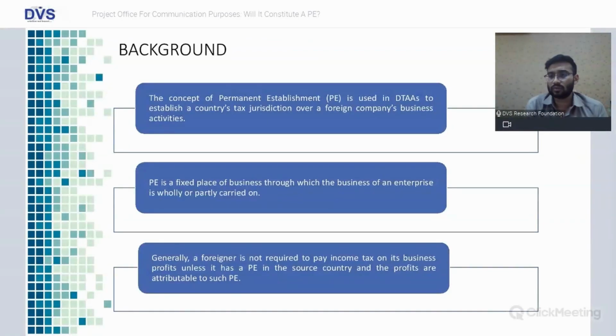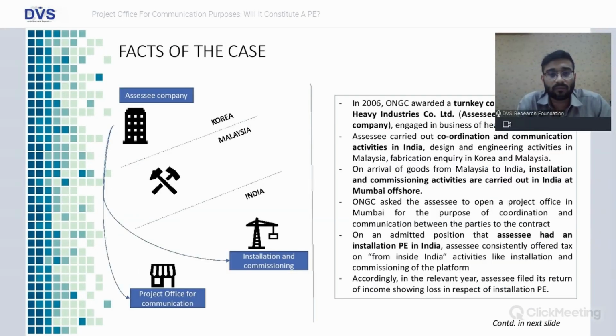Generally, the concept of PE is used in DTAAs to establish a country's tax jurisdiction over a foreign company's business activities. So for a foreign non-resident, if there is income from business, apart from the residence country, the profit would be taxed in the source country only when there is a PE of that non-resident in the source country.